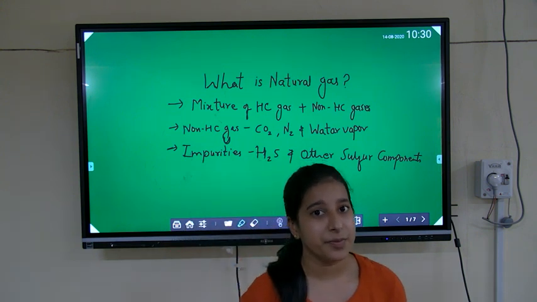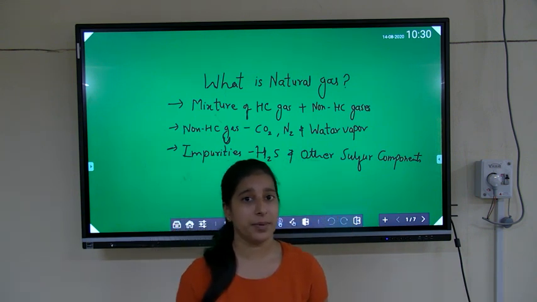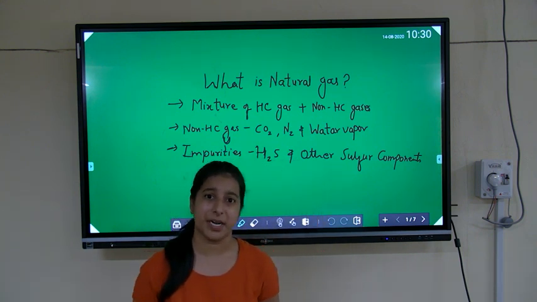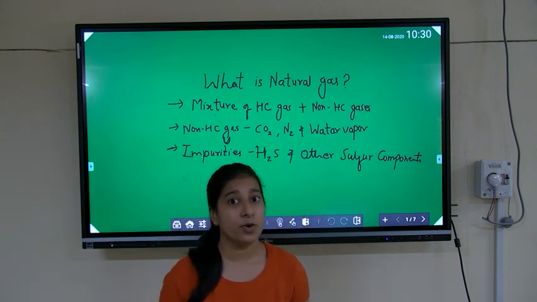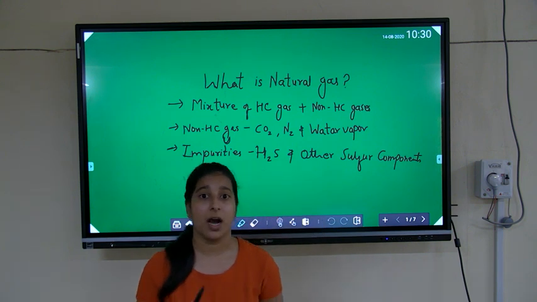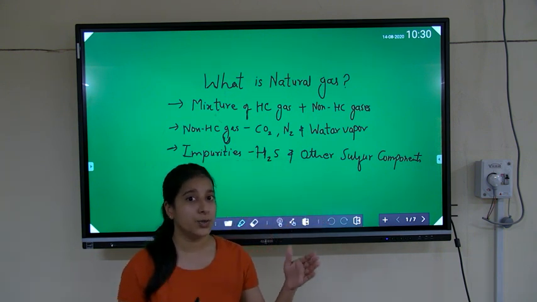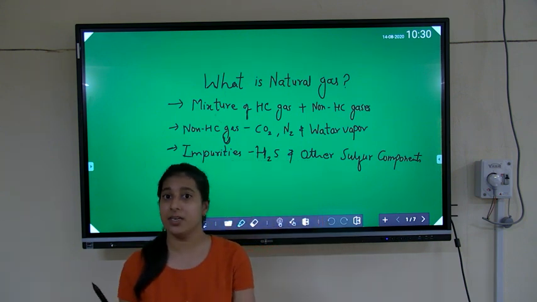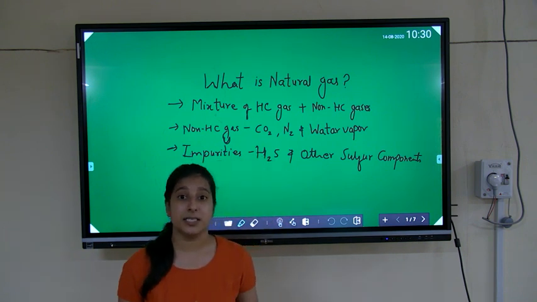Through this subject, we are going to cover the origin of natural gas, its flow behavior, fundamentals of phase behavior, how it behaves with pressure and temperature differences, its equation of state, and its flow measurement. We will also cover how we measure the flow of natural gas through different types of flow meters, its transportation through pipelines, how we need to compress the gas to transport it from one point to another, and also its processing system.